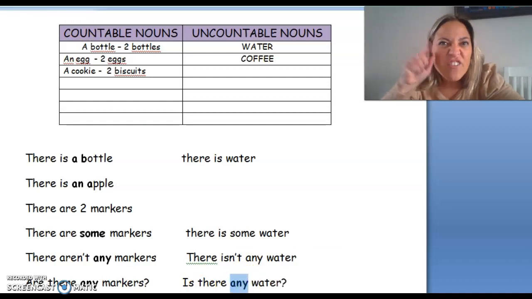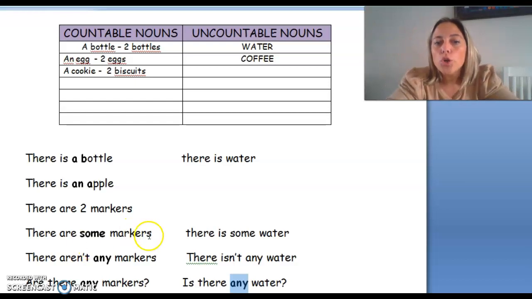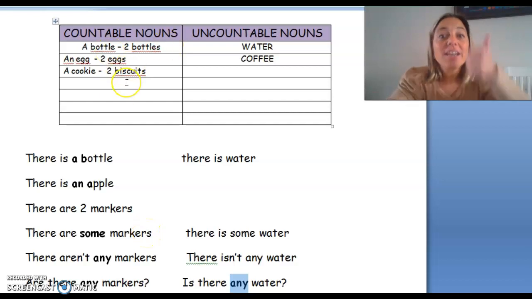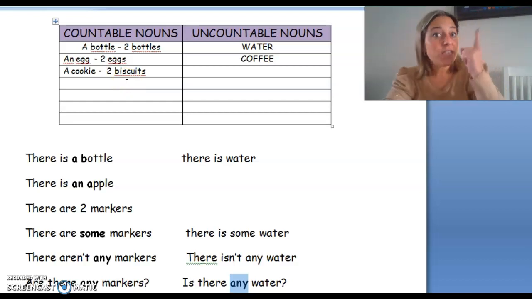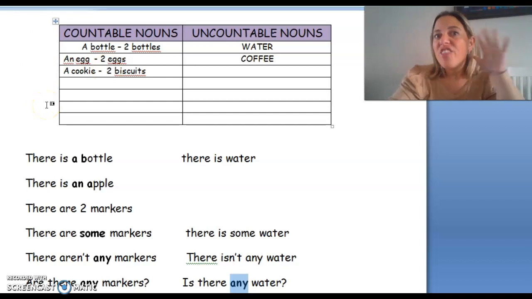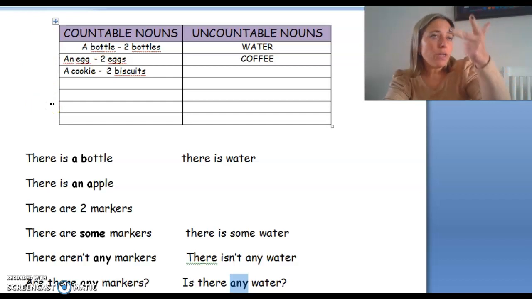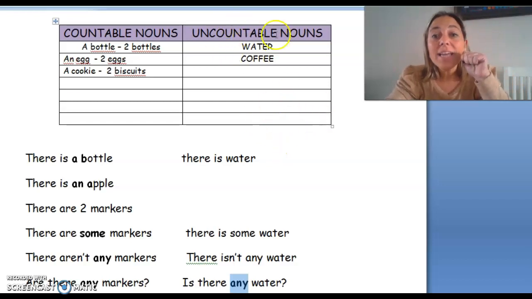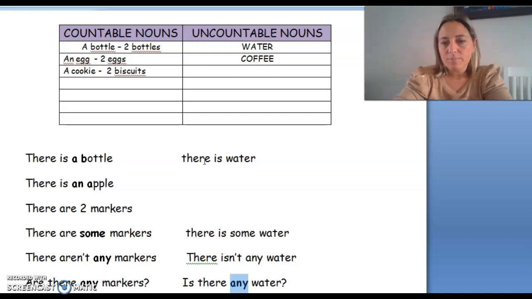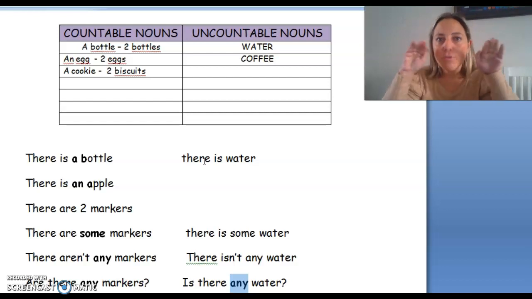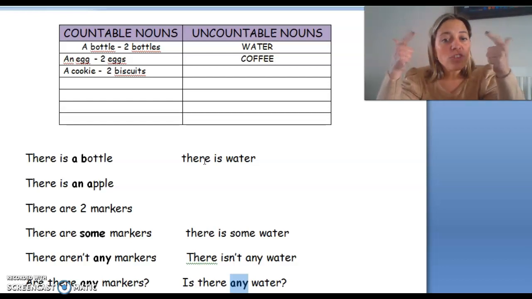So, one very easy tip. When the word has S, markers, bottles, apples, eggs, they are countable. Yes, you can count them. So we have the singular and the plural. When it's singular, there is a. When it's plural, there are. You say the number, there are 1, 2, 3, or there are some. And when it's uncountable, things you cannot count, it's there is. And you can say some when you don't know the quantity, there is some water. There is some coffee. Yes? And remember, some only in affirmative. Negatives and questions, we use any.